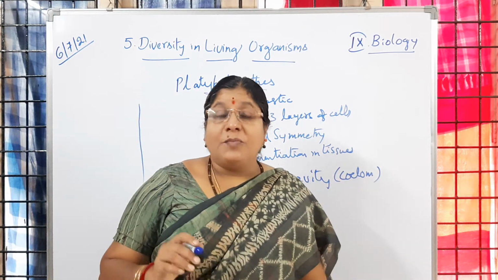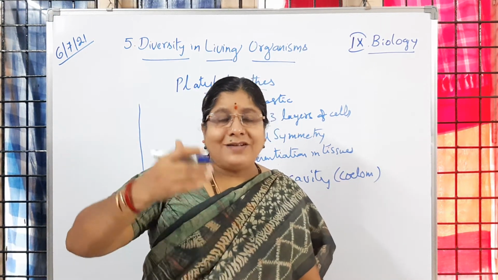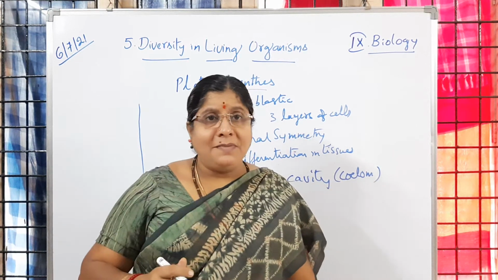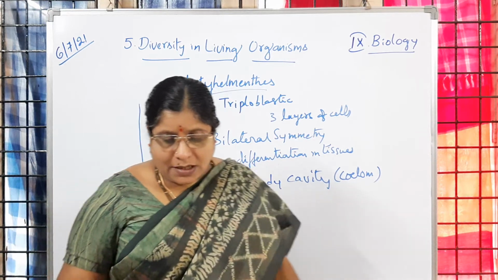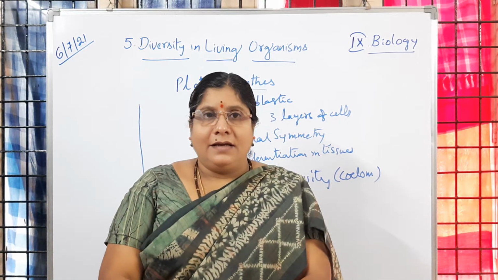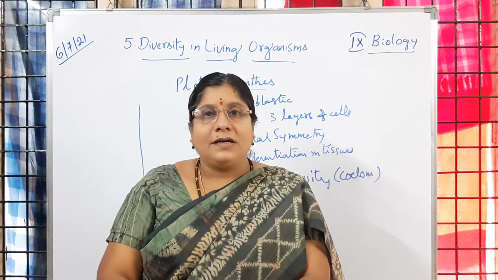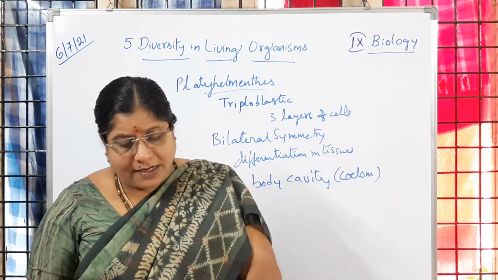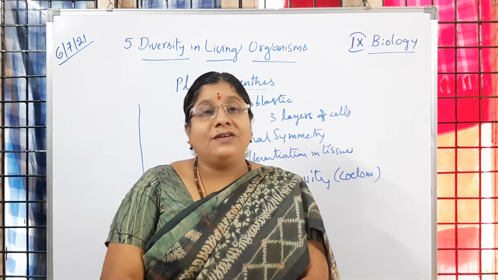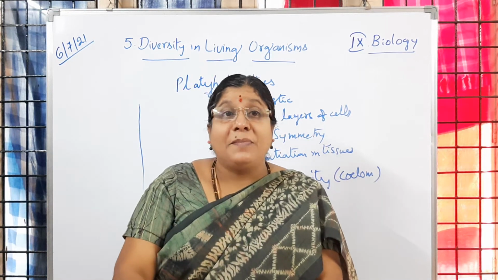Then the body is flattened, a flat body from top to bottom, which we call dorsoventrally. Dorsoventrally means a flat structure from the anterior region to the posterior region. A flat body, just like a ribbon.